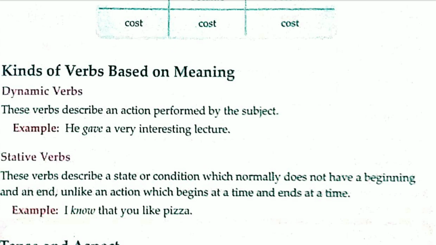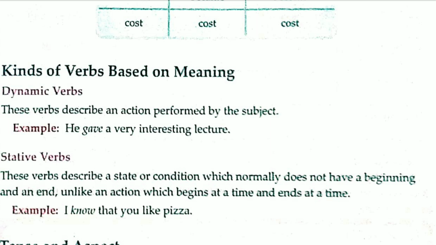These verbs describe an action performed by the subject. Okay, they are the verbs which tell about the action which is performed by the subject. For example, he gave a very interesting lecture. Here, gave is describing the action which was performed by he. So dynamic verbs are used to talk about an action which was performed by the subject.